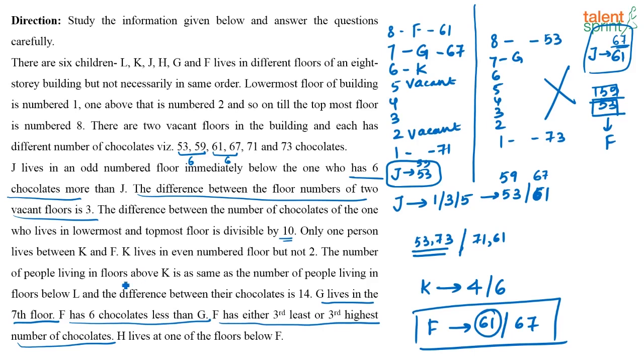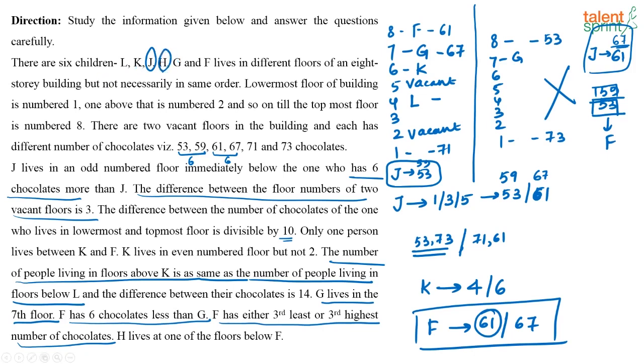Now next, what are they saying? The number of people in the floors living above K is the same as the number of people living in the floors below L. Above K, how many people are staying? 2 people are staying. So below L also 2 people should stay. So where should L come? This definitely has to be L. So next we have to place, who are the people we have to place? F is done, G is done. Yes, we have to place J and we have to place H.